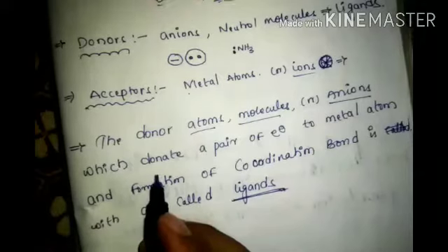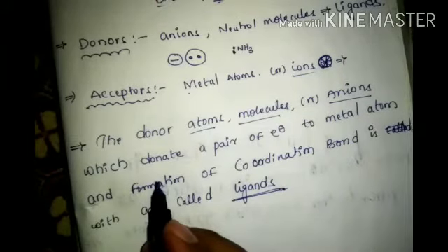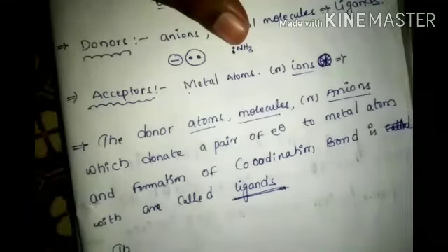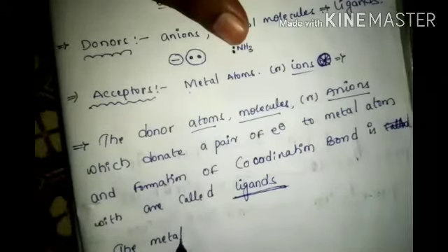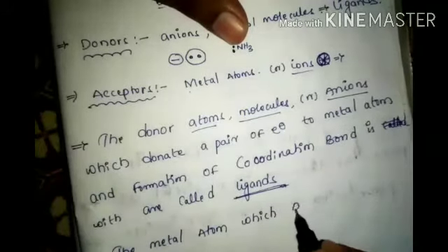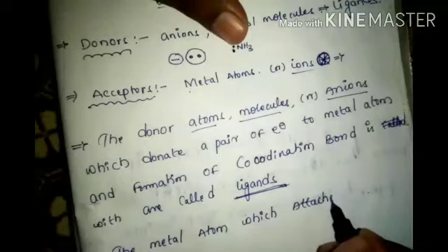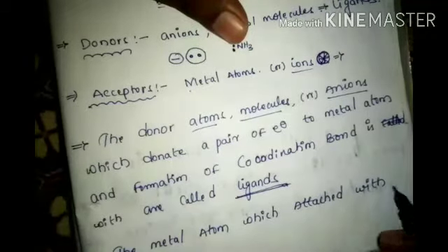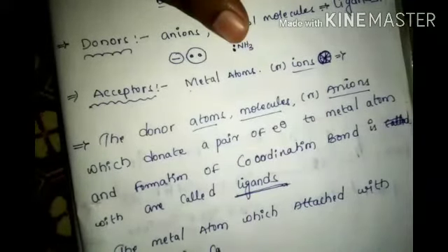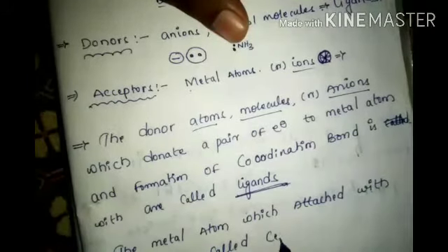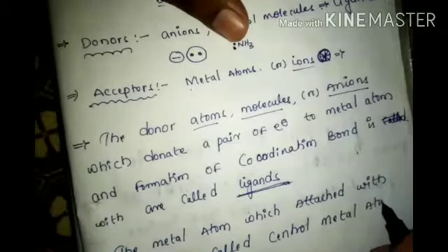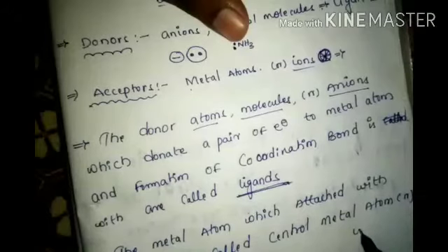Now, the metal atom which is attached with ligands is called the central metal atom or ion.